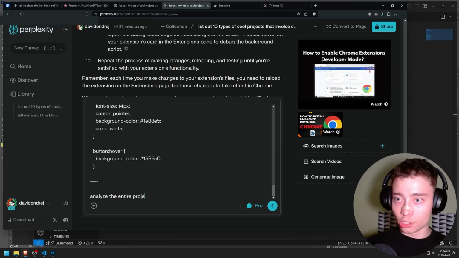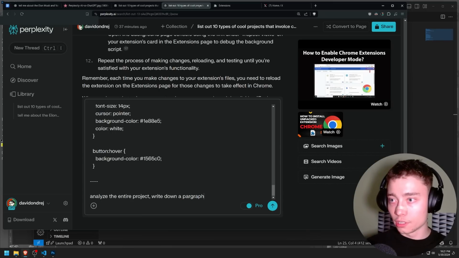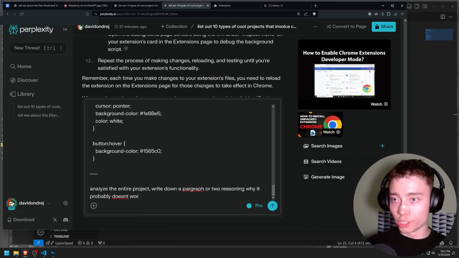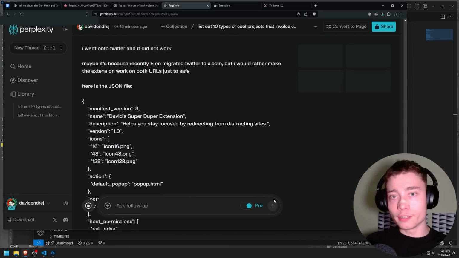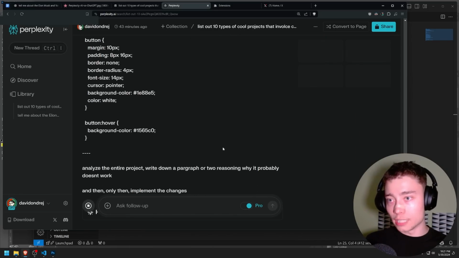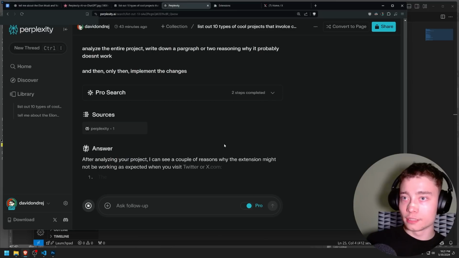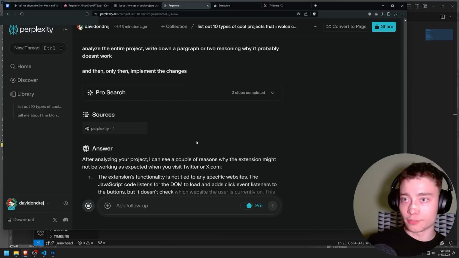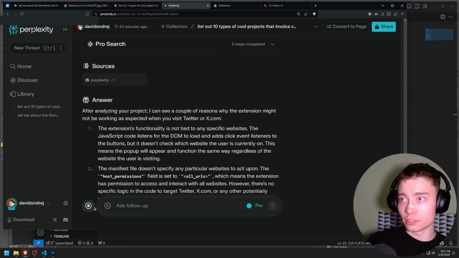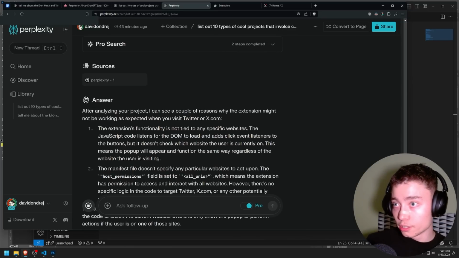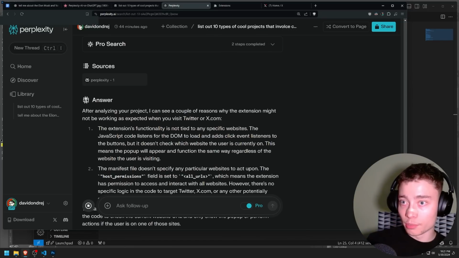Analyze the entire project. Write down a paragraph or two reasoning why it probably doesn't work. And then, only then, implement the changes. The reason I'm asking to do this is to burn some tokens on reasoning, on an analysis, before it starts changing stuff up. After analyzing the project, I can see a couple of reasons. Functionality is not tied to specific websites. Oh no, that is a problem.